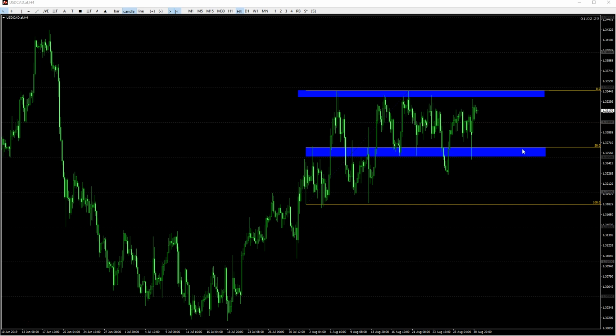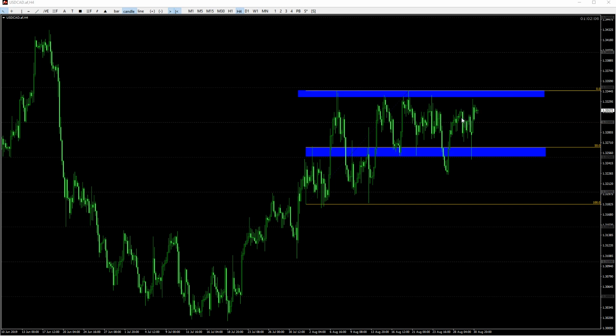We can see that this previous support area at this 132.50 has held as support multiple times over the last couple of weeks, as well as 2 times just last week alone. So this is a very interesting area for us to look for a possible opportunity to take a long entry on the pair. Now, alternatively, guys, we did highlight this important resistance area here at the 133.50.